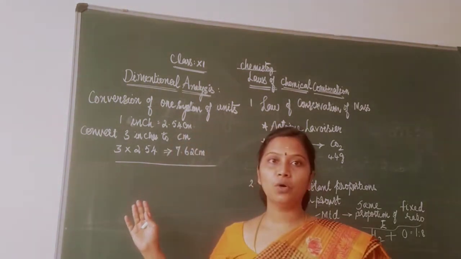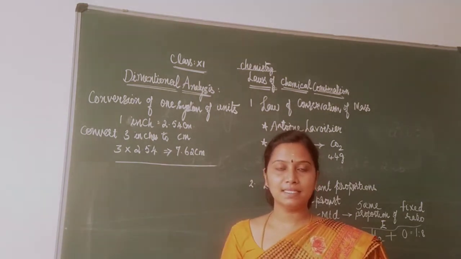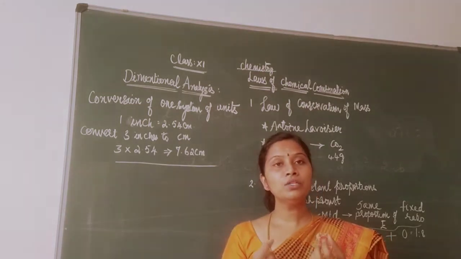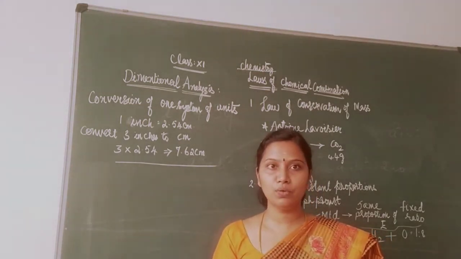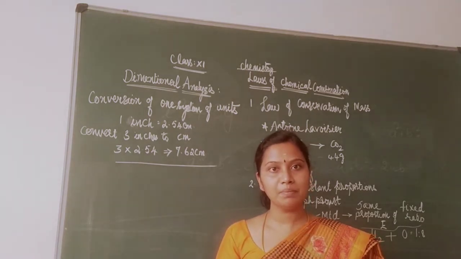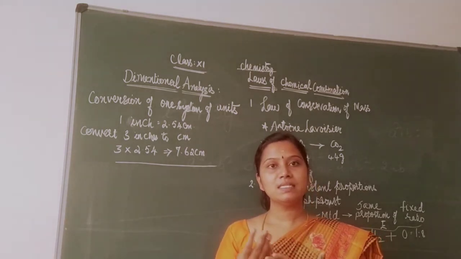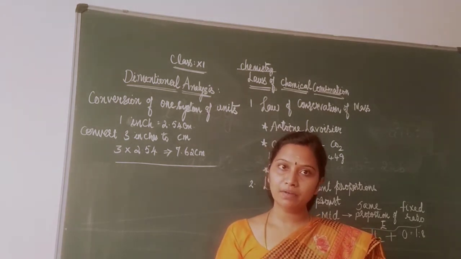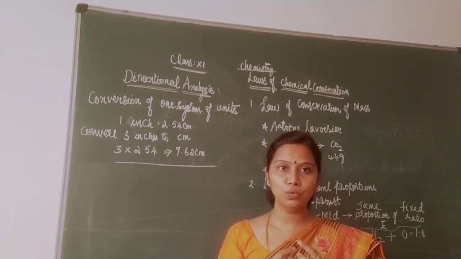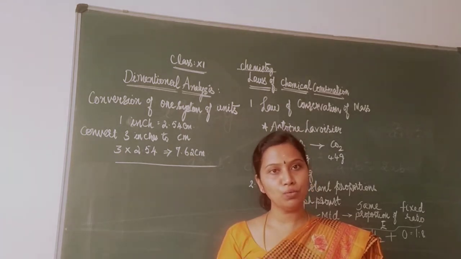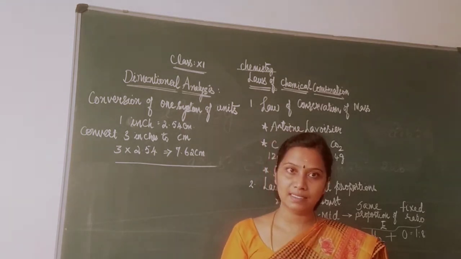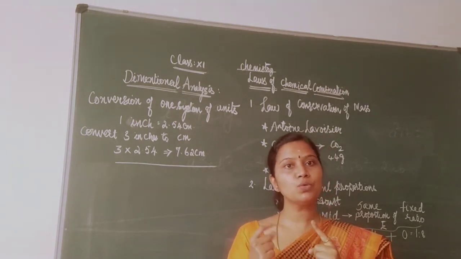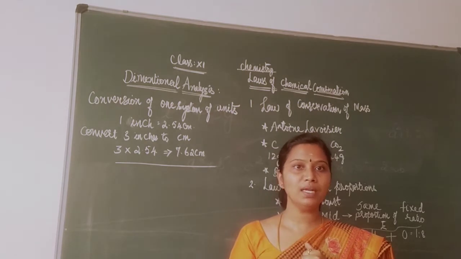Okay, first topic is dimensional analysis. What is meant by dimensional analysis? In chemistry, we are going to deal with a large number of units like milligram, microgram, kilogram, microliters, milliliters, liters, etc. So, a method used to convert one system of units to another system of units is called dimensional analysis. Converting one system of units to another system of units is called dimensional analysis.